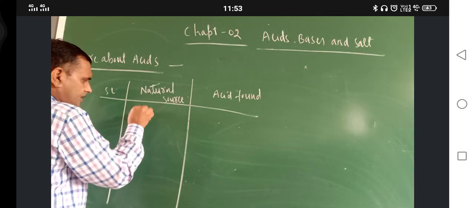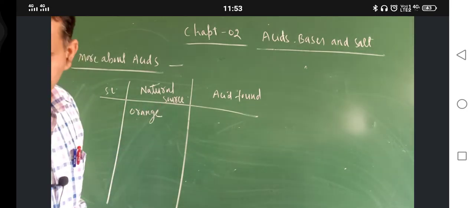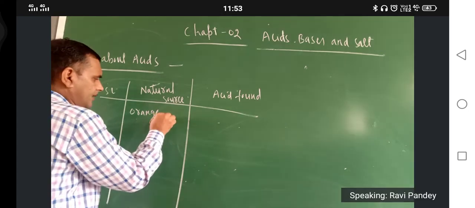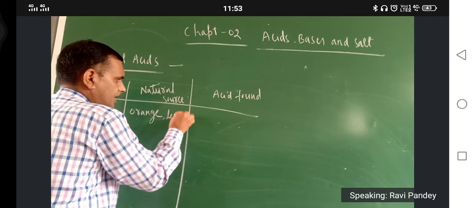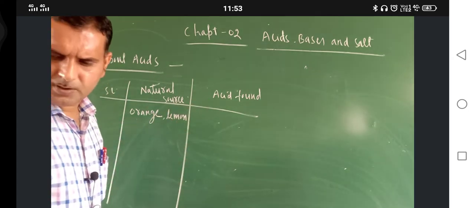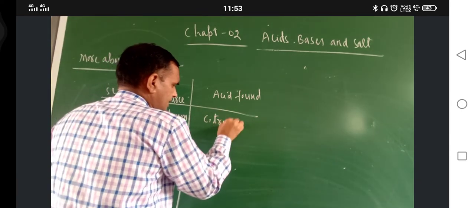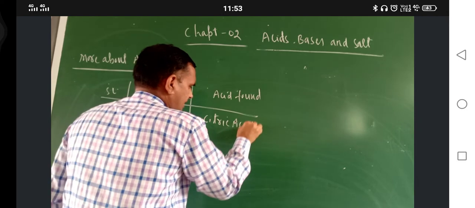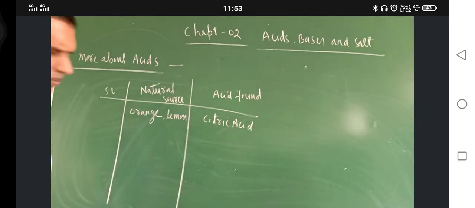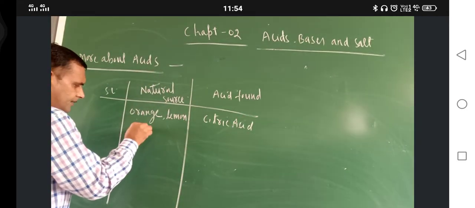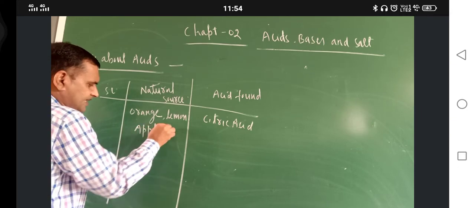Orange, lemon. Which acid is found here? Citric acid. Okay. Next one is apple. In apple, which acid is found?